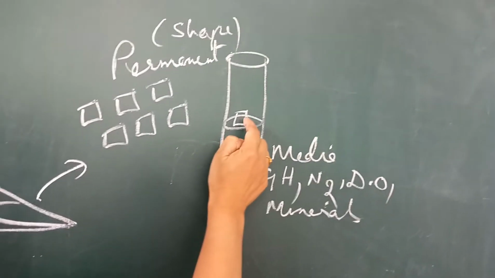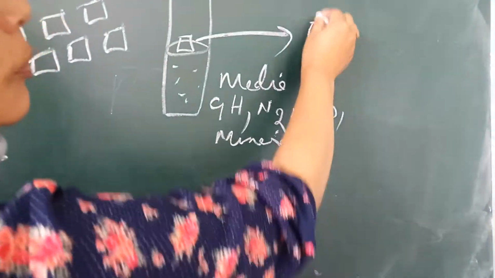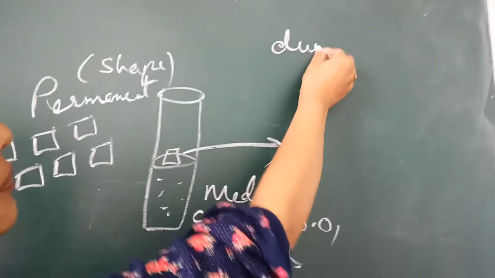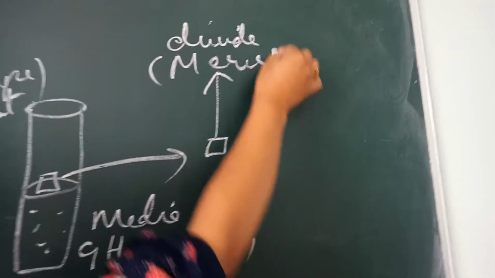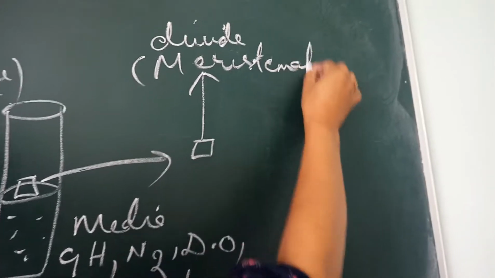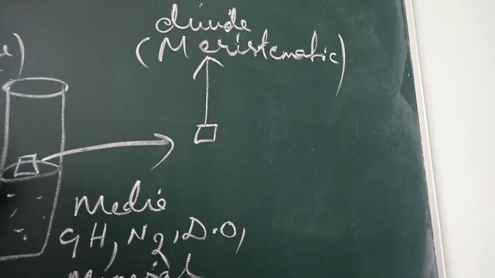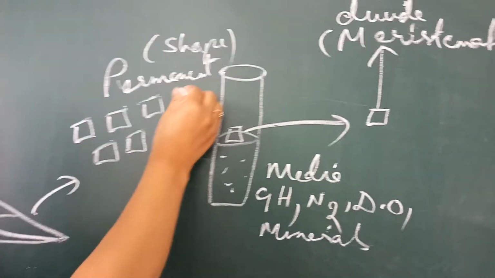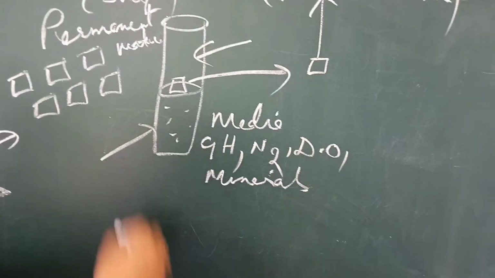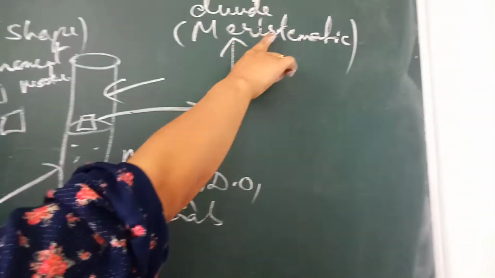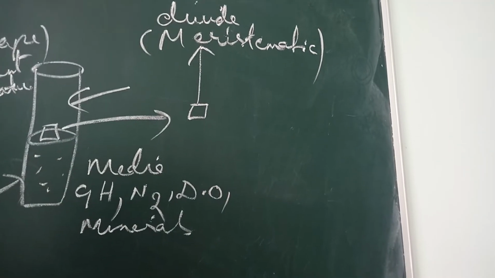But if I grow this leaf in a nutrient media, what will happen to this? This leaf will divide again. What does it mean? It has become meristematic. It is permanent, it is mature, but when food is provided, it tends to become young again and it starts dividing again. It behaves like an immature cell.